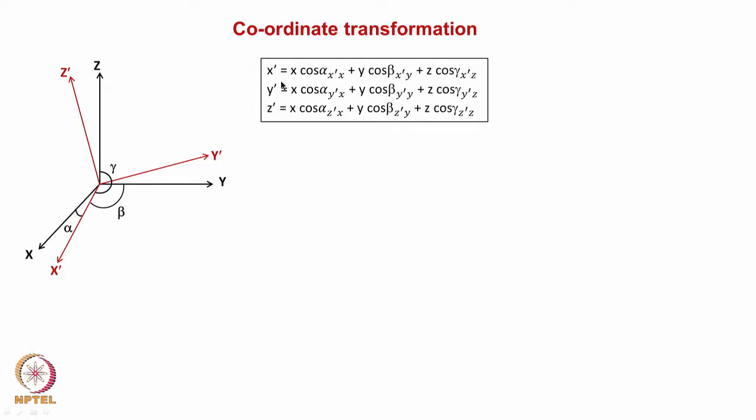The relationship will be that x dash will be equal to x cos alpha, the angle between these two, plus y cos beta plus z cos gamma, correct? This can be easily proved and verified. So, using this set of linear equations, we can find out what is going to be the coordinates.